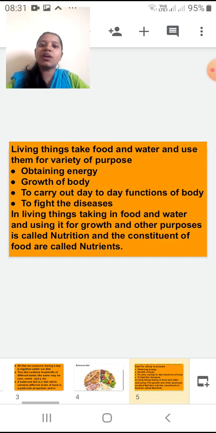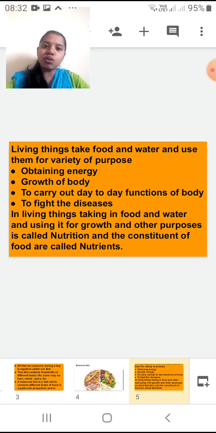Now the next topic we are going to see is why we eat food and why we have water, okay. Why are they important in our life? So living things take food and water for the following purposes. What are those four important purposes? First, for obtaining energy. As I told you before, energy is important. Without energy we cannot perform any work in our daily life, okay. Otherwise you will feel very lazy and you will not perform any work with enthusiasm, okay.